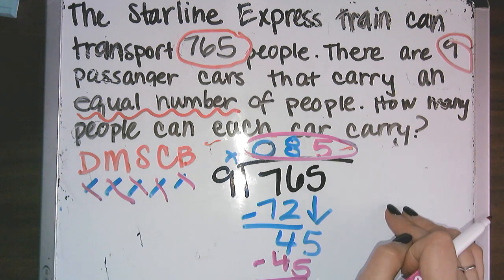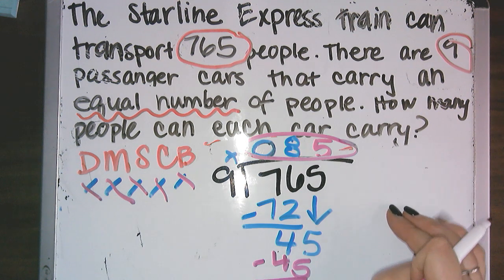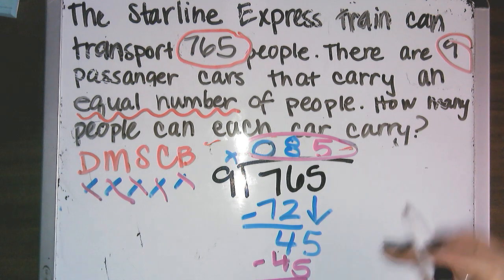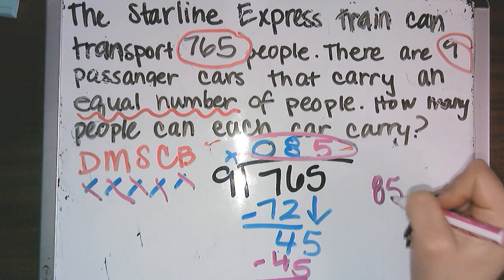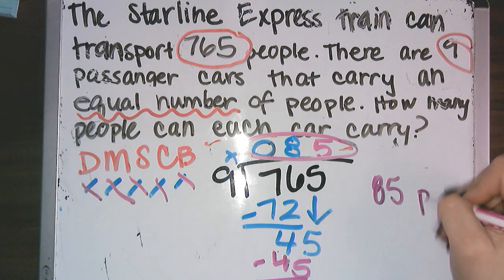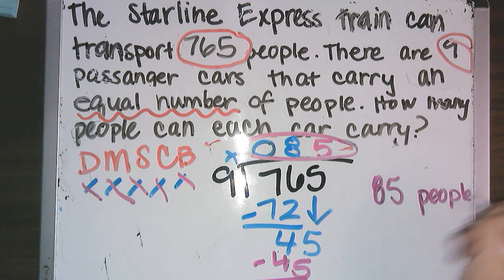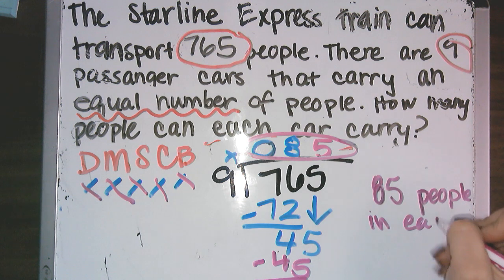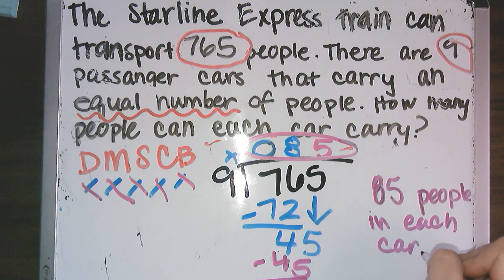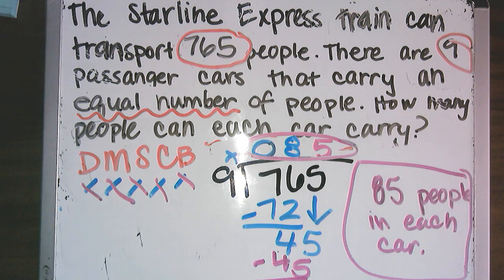Because this is a word problem, I must make sure that I have a word in my answer. So this is 85, not bananas, but people in each car. And because that's my final answer, I need to circle it. So that helps show me that I am done. And when I have my words in my word problem answer, I know that I'm actually done.